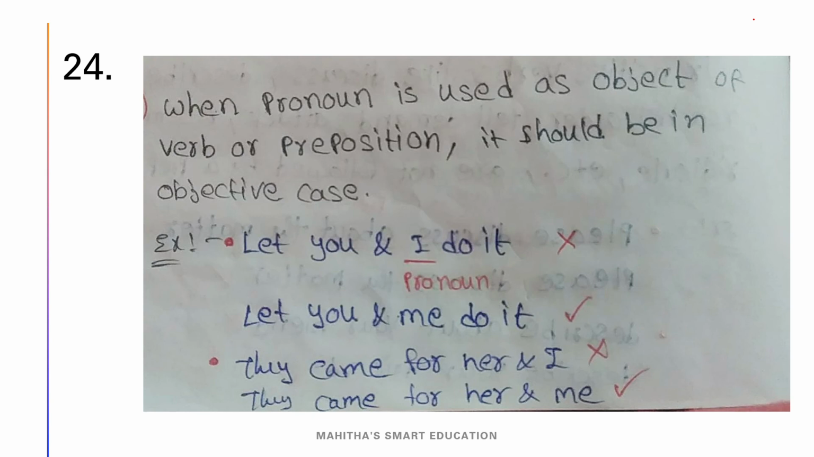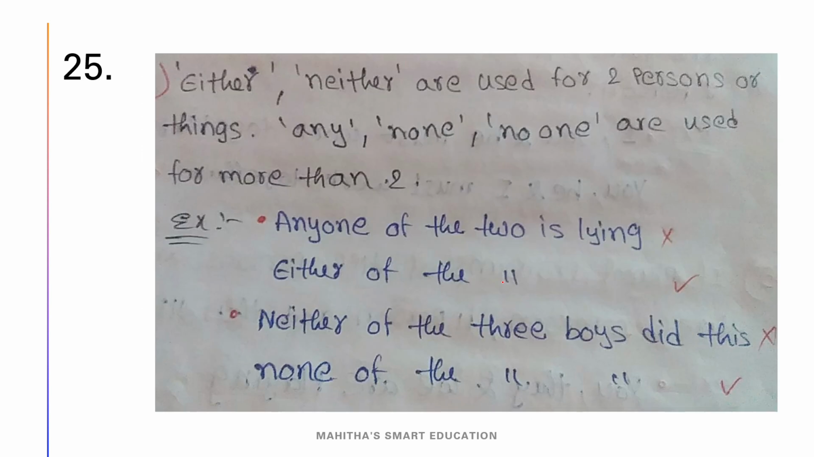Okay, and when a pronoun is used as the object of a verb or preposition, it should be in the objective case. For example, let you and I do it. Here, if let is used, we have to say let you and me do it. Here I is not correct, so we have to use me. And they came for her and I, not I. We have to use me here. And this is our 24th rule.